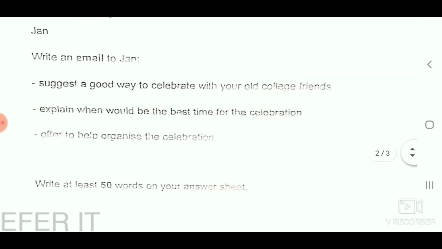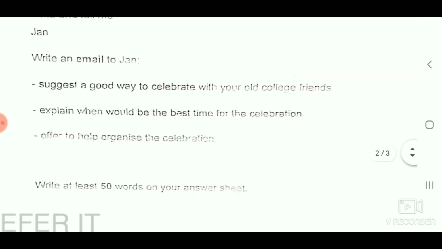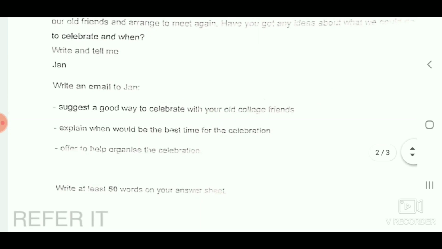So these are the 3 bullet points for preparation of an email, and you are to write at least 50 words on the answer sheet. Remember that you have to give input through the computer keyboard only.